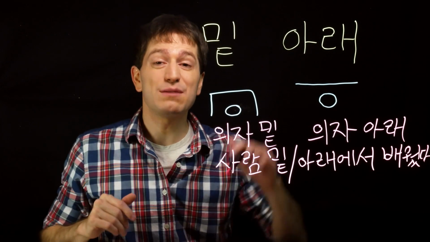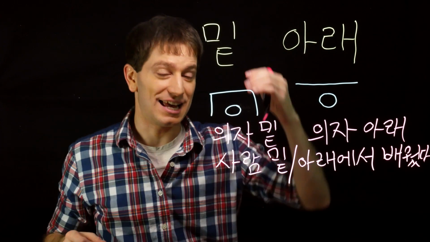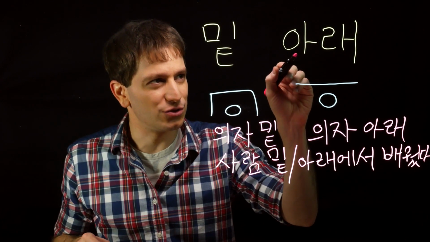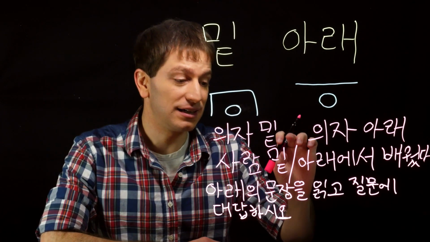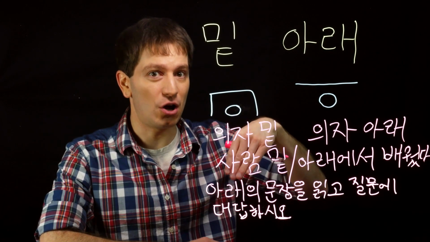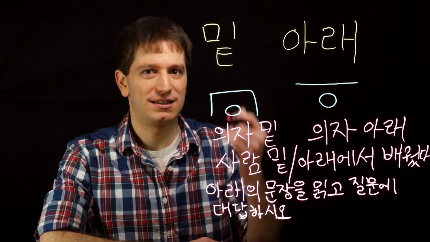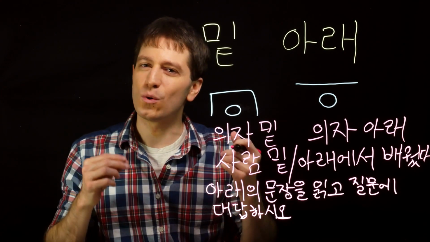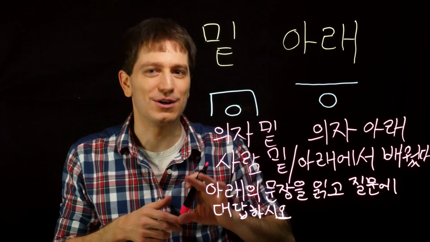However, if you wanted to say below as in a document or a website, like look below for more information, in that case you would have to use only 아래. So you could say something like 아래의 문장을 읽고 질문에 대답하시오. Read the sentence below and answer the question, with 아래, but you couldn't say this with 밑. And although I said you can use both of these words to mean below something, there's going to be a slightly different nuance to choosing one or the other. So let me show you what that is.